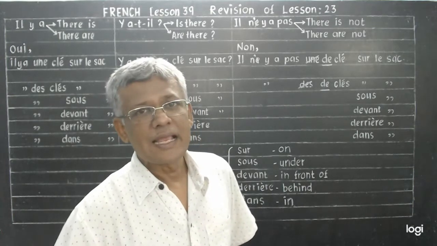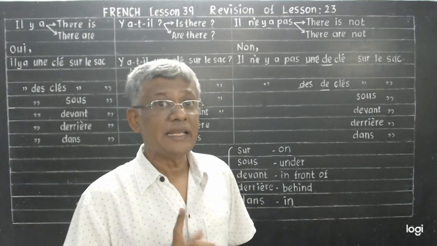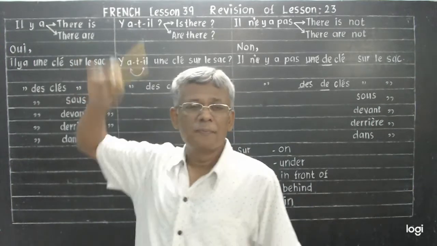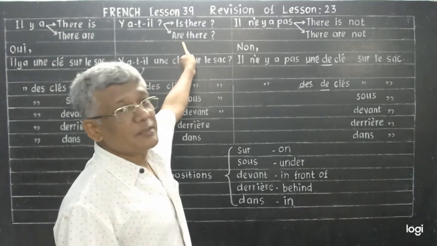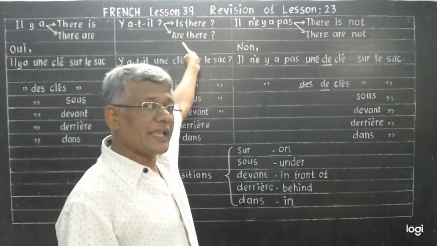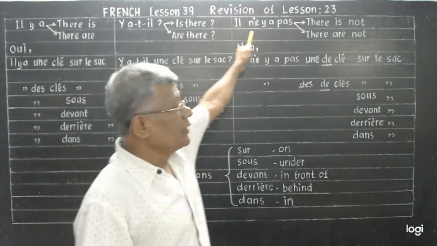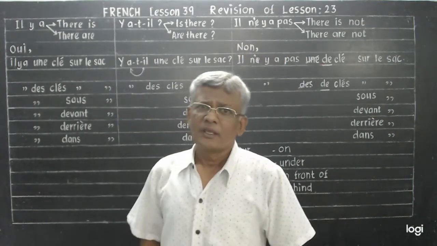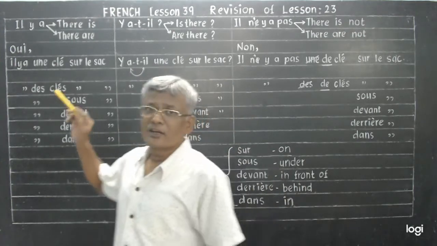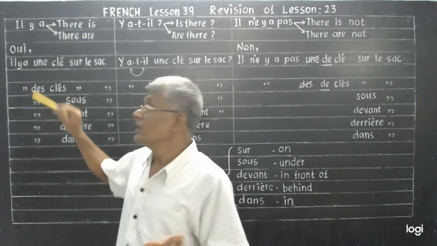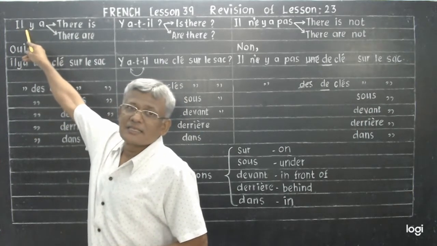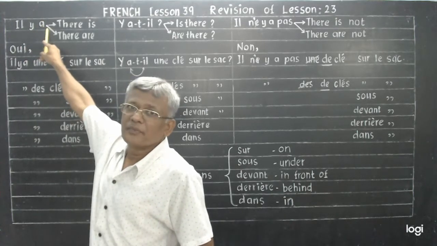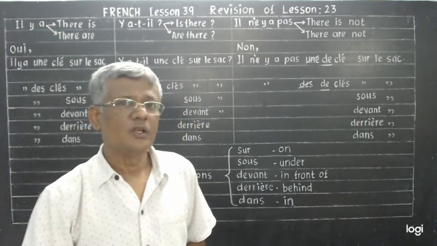Now we see Il y a in negative form. We learned the affirmative form. In the previous class, you made Il y a into interrogative. Now we make Il y a into negative. How do you make negative? Again, it's simple. Write n' after the subject and pas after the verb. It becomes negative. So try this one.